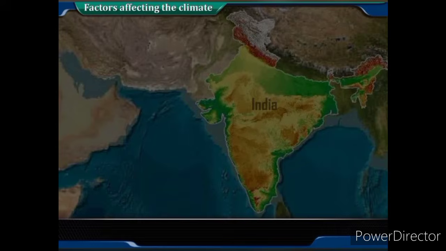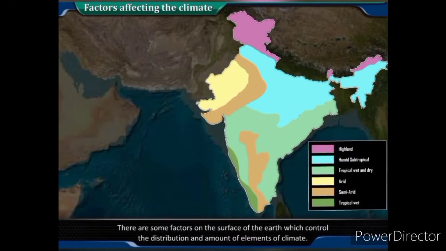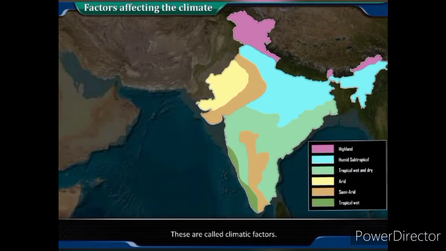Factors affecting the climate. There are some factors on the surface of the Earth which control the distribution and amount of elements of climate. These are called climatic factors. Following factors affect the climate of India.